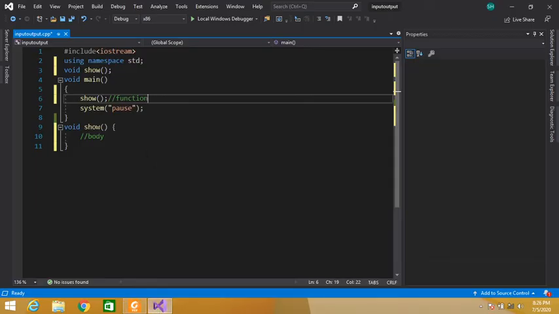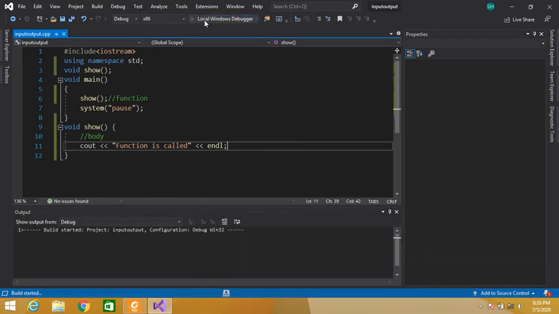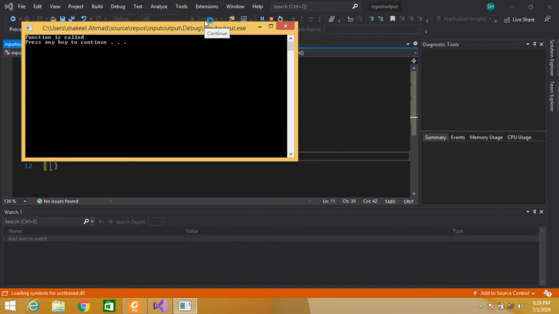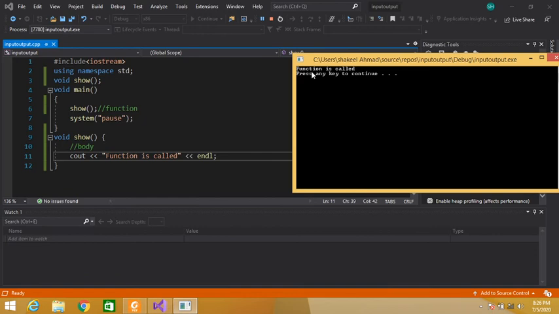See, for example, here we display some message: function is called. So let's execute it. Function is called.